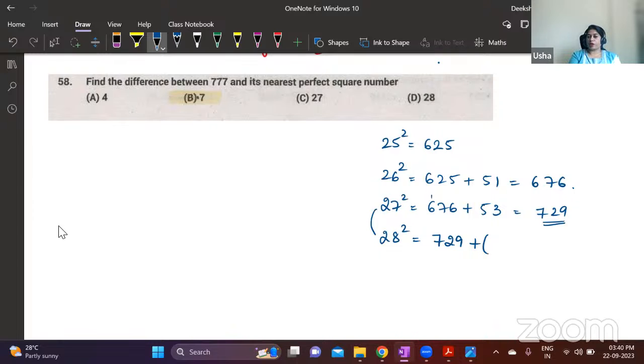Okay, 25 square we know. For 26 square, we need to add 25 and 26, that is 51. To find 27 square, we know 26 square; with that you add 26 and 27, which is 53. So now with 729, I will add 27 and 28, which is 55. And this gives you 784. Now 777 lies between these two numbers.